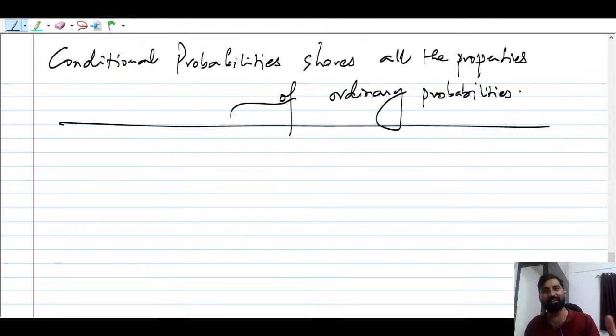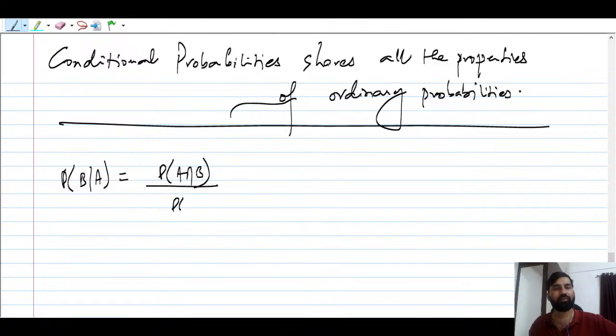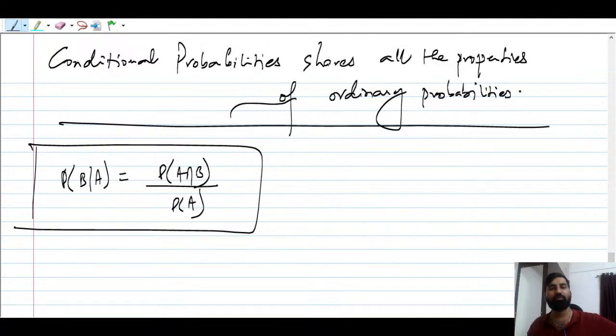Definition, everybody will tell: probability of A given B equals probability of A intersection B upon probability of B. So you can say like this also, suppose probability of B given A is going to be probability of A intersection B upon probability of A. So from the symmetry you can talk about like this also. Fine. But this is not enough, right? We have to understand it basically.